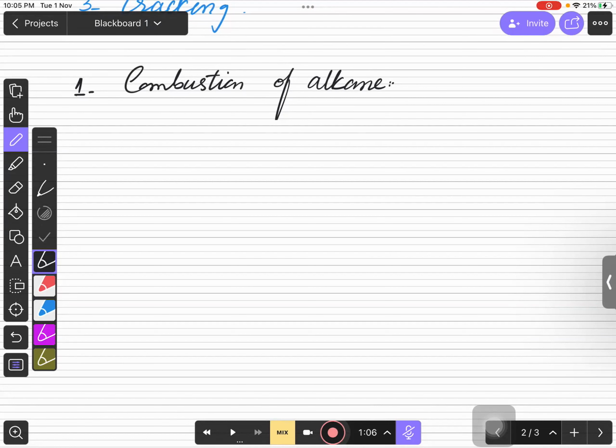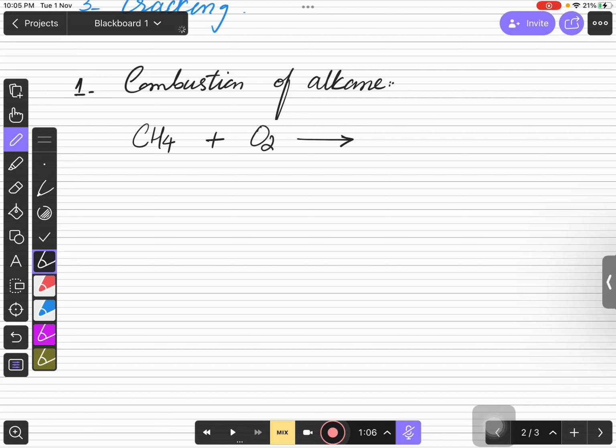So right now, for example, we are talking about alkanes. Definitely we are going to write the chemical equation of the combustion of the first member of alkane family. So जब पहले member को हम combust करेंगे, तो it is methane. And definitely the combustion is burning in the presence of oxygen, so the reaction is always with oxygen, right? तो यहाँ पर combustion में हमेशा reaction oxygen के साथ होना है, तो oxygen के साथ reaction हो गया.